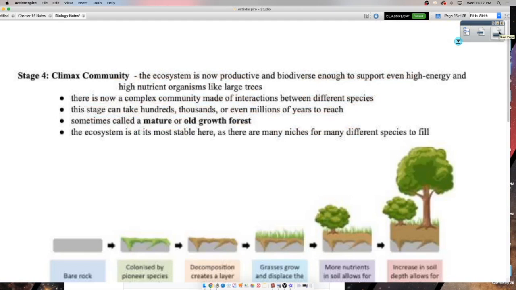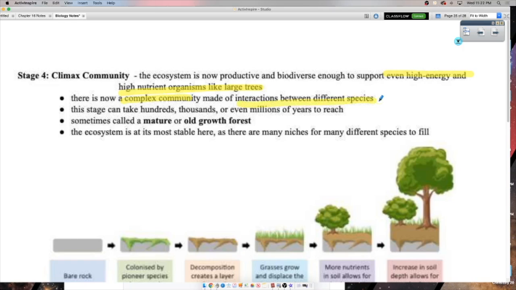Now, after a while of this, the soil gets richer, the soil gets deeper, it can support deeper roots, and it can support even high energy and high nutrient need organisms like large trees. And of course, all the animals, all the fungi, all the decomposers that come with them. Okay. This is kind of the last stage. And though the ecosystem might look different than it did before, we call it a climax community. It's a complex community made of interactions between different species.